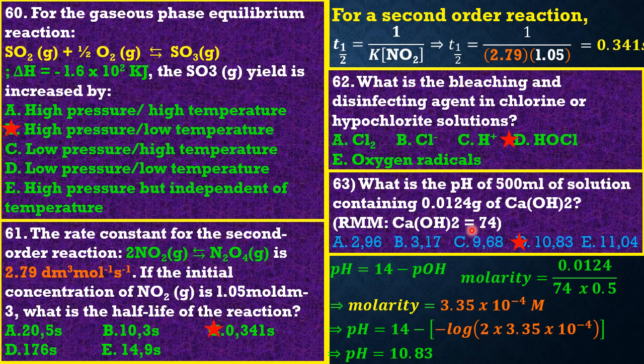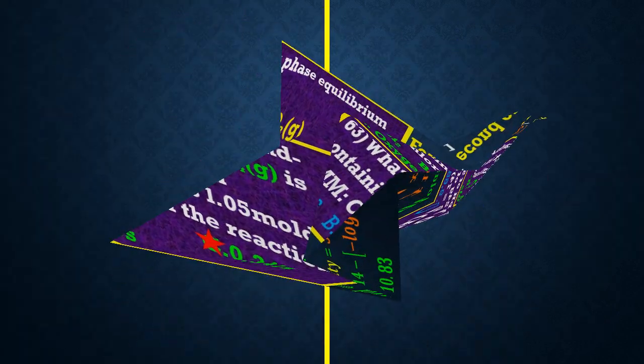So friends, even without solving this question, there's something I want you to know: option A and option B cannot be our answer, because we are trying to get the pH of a base, and the pH of a base has to be above 7. That's above 7 because 7 is neutral, and from 7 below is an acid. So in this case, the option can be either option C, option D, or option E. So that's it. Let's go to the next slide.